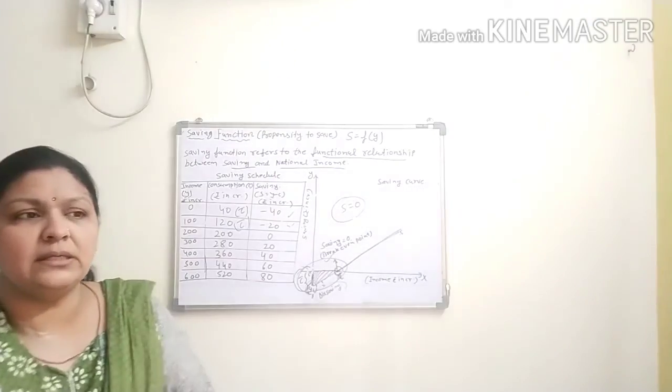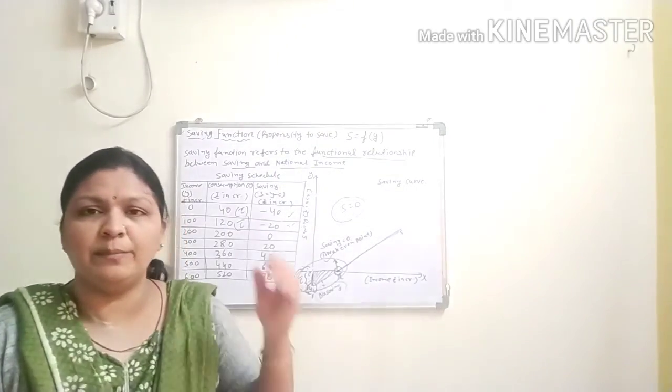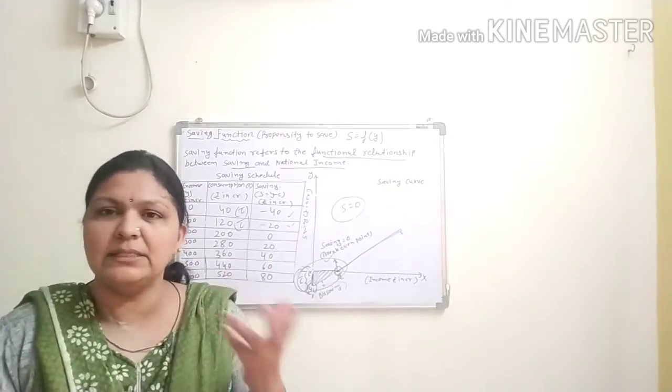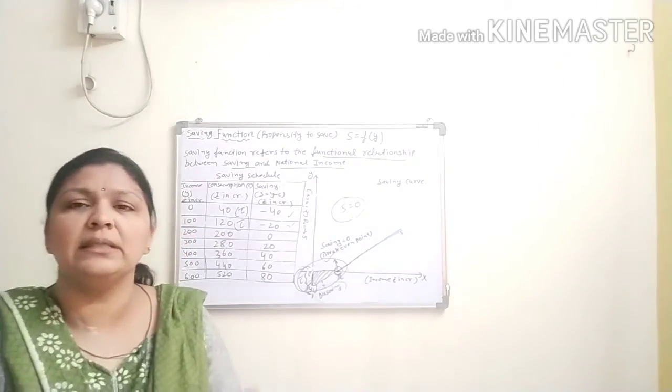In the next video we will discuss the types of propensity to consume, it means the APS and MPS. We will discuss APS and MPS in the next video.